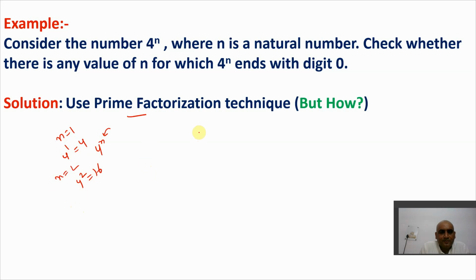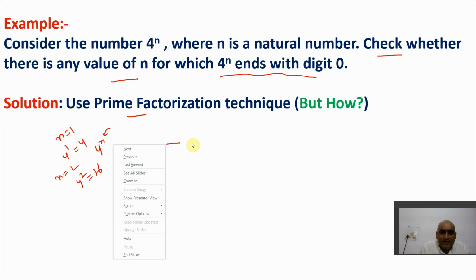The question says, you need to find any value of n for which 4 raised to power n ends with digit 0. We need to check, is there any value possible of n such that when we put that value, the resultant number ends with digit 0.